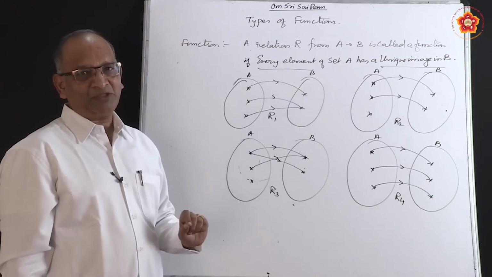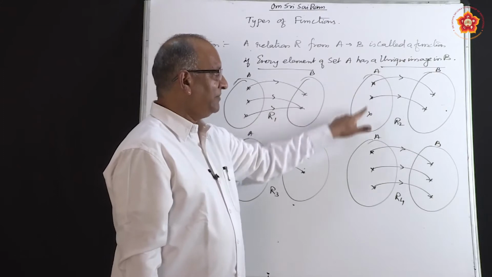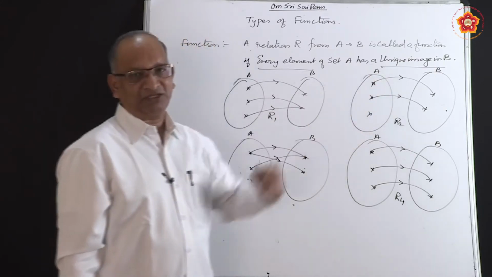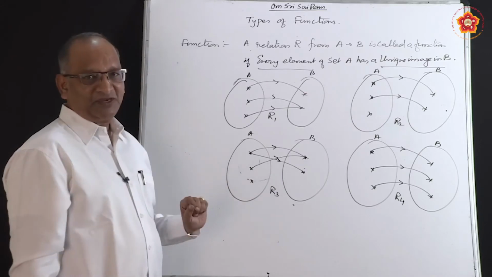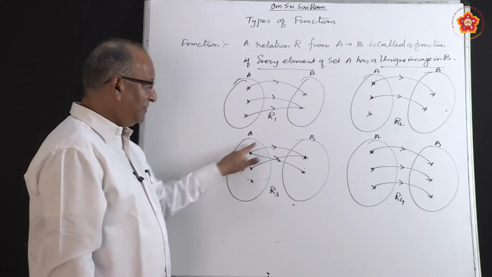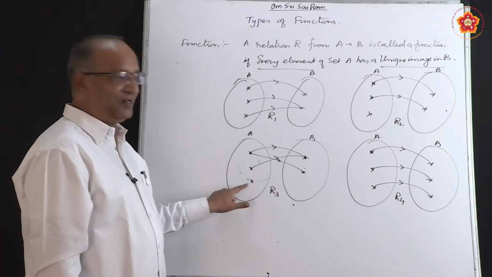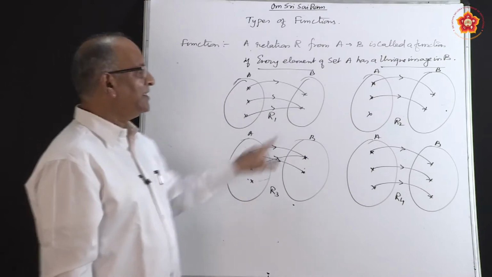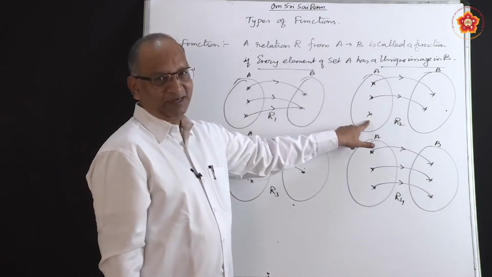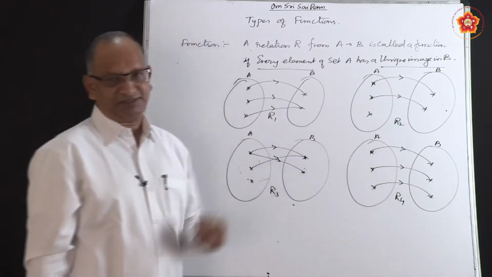Why is the second one not a function? Because the domain is not covered. Every element of the first set does not have an image. Why is the third one not a function? Because one element is related with more than one element. At the same time, the third element is also left out. Both conditions are not satisfied here. Here one condition is not satisfied. So these two are not functions, whereas these two are functions.